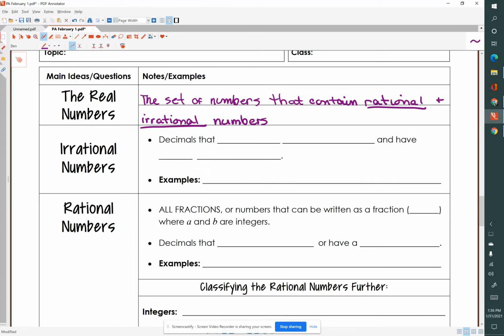Decimals that never terminate and have no repetition, those are the irrational numbers. So what are irrational numbers? Decimals that never terminate and have no repetition.